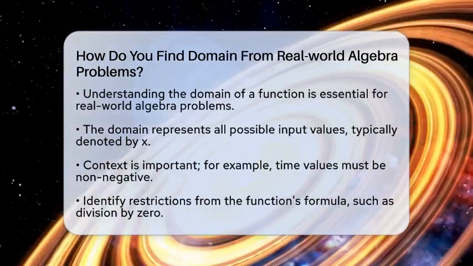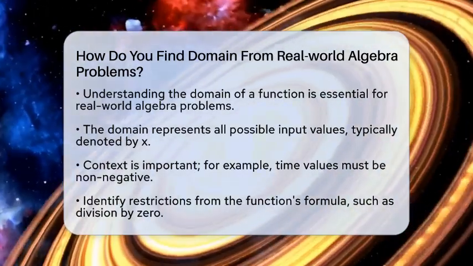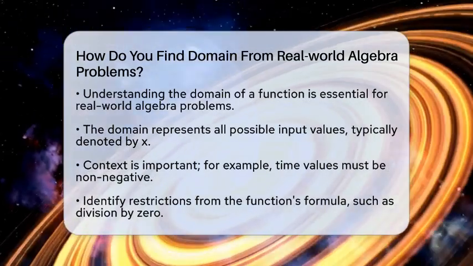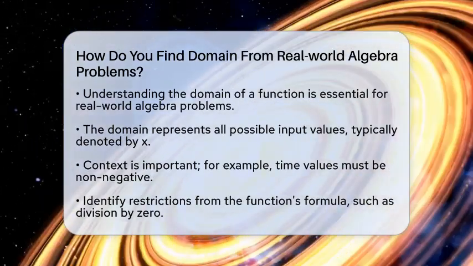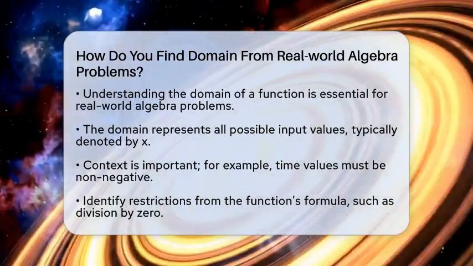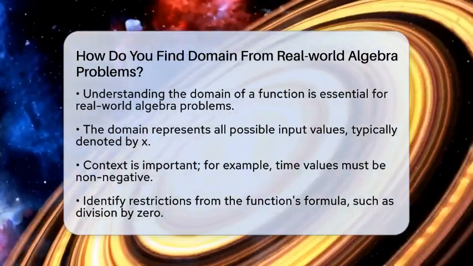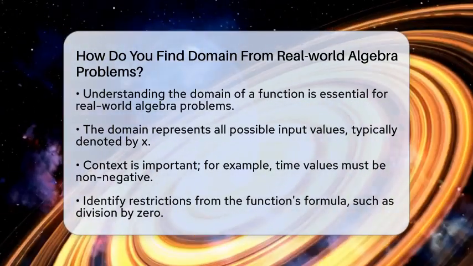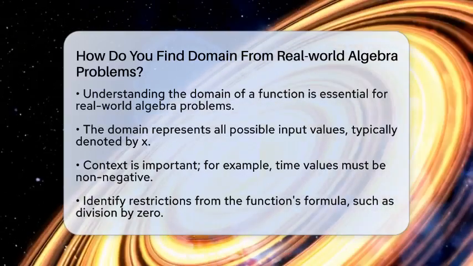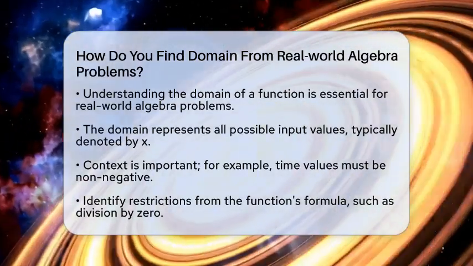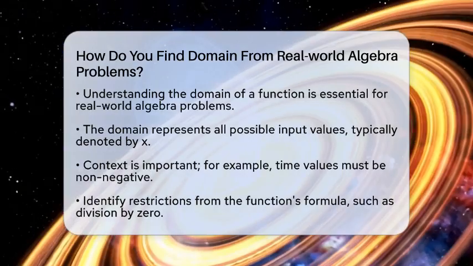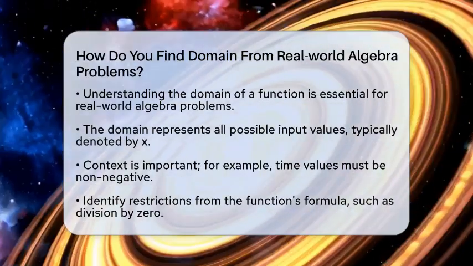The domain of a function is simply the set of all possible input values, usually represented by the letter x. To find the domain, you need to consider the context of the problem. For instance, if you are dealing with time, only positive values make sense. Negative time is not realistic, so you would only include values greater than or equal to 0.